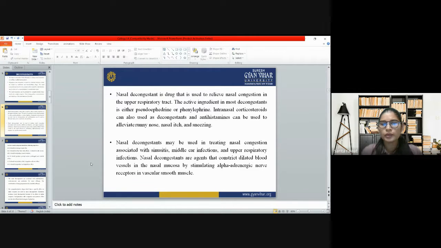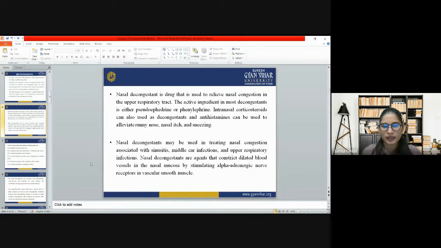So whenever a person is suffering from a common cold with runny nose, nasal itching or sneezing, they can use drugs like pseudoephedrine and phenylephrine, which may cure their problems.